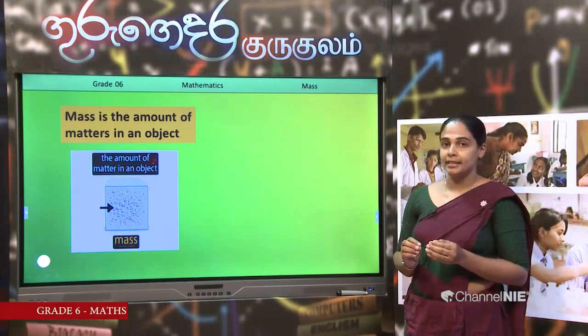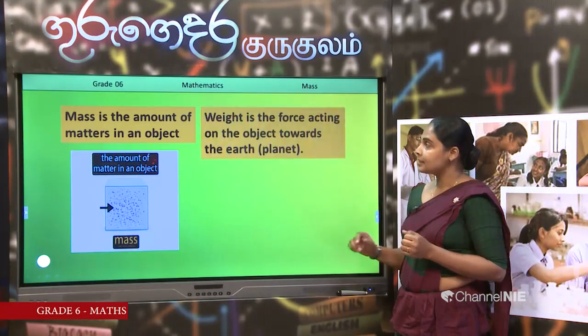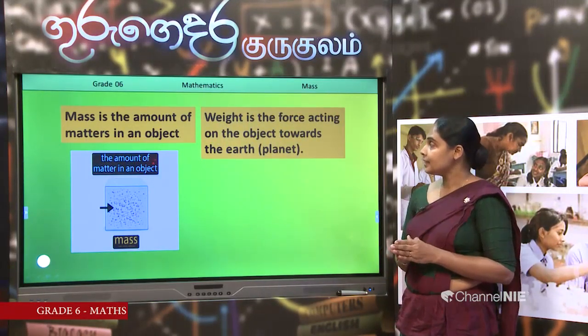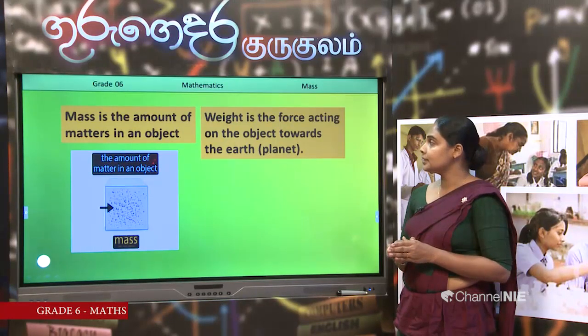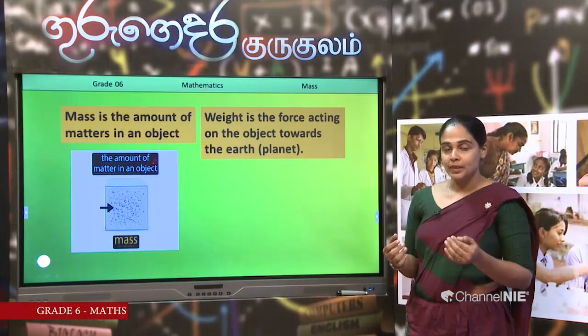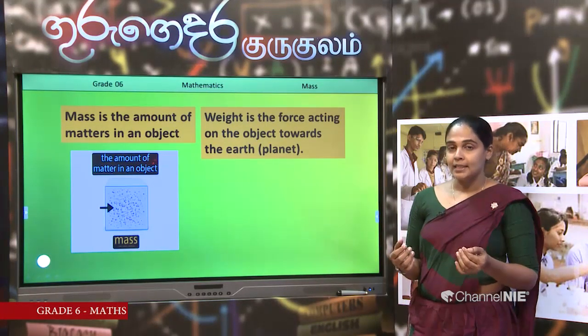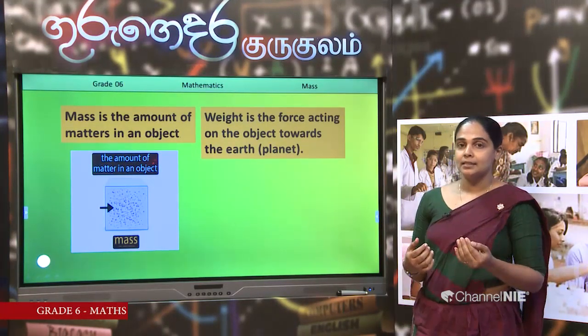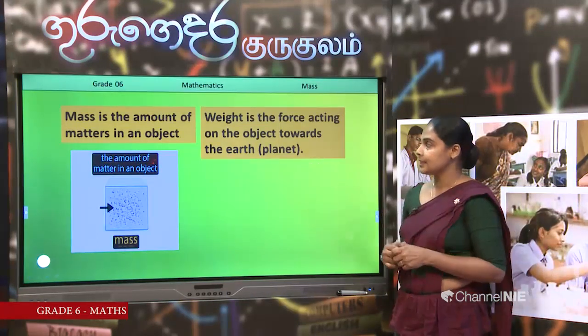Then what is weight? Weight is a force. Weight is the force acting on the object towards the earth, or we can say towards the planet. Our planet is earth, so I use the word earth.